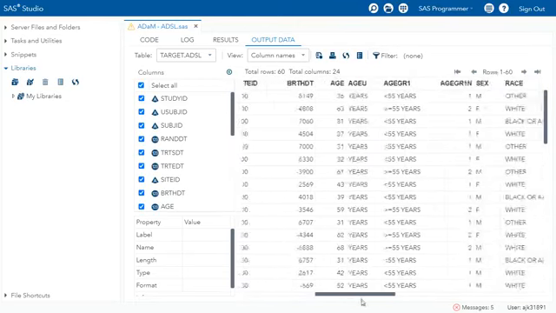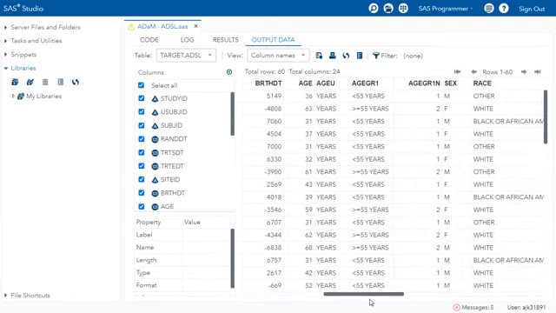Now let's dig into the analysis variables which we have created. Here you can see the age group 1. I have divided it into two age groups: one which is less than 55 and the other which is greater than or equal to 55, and the numeric form of each group, that is 1 and 2.